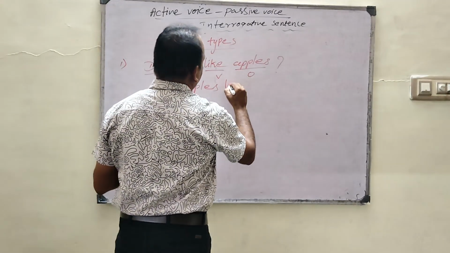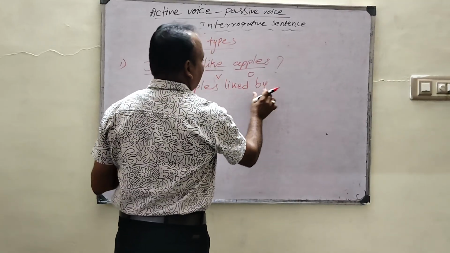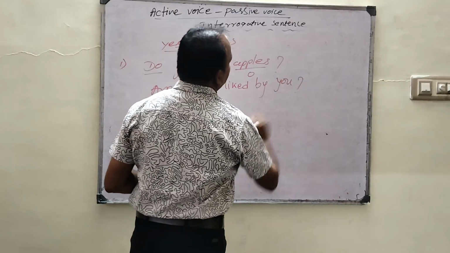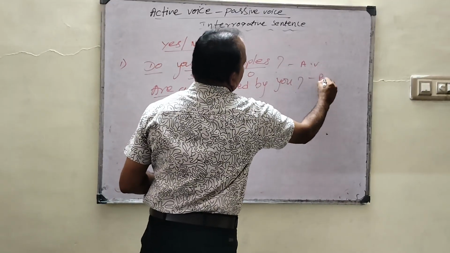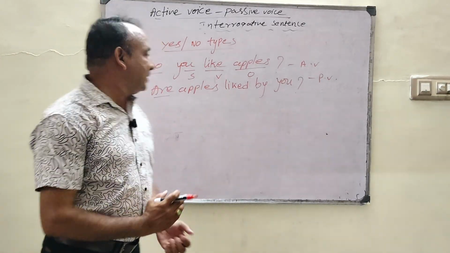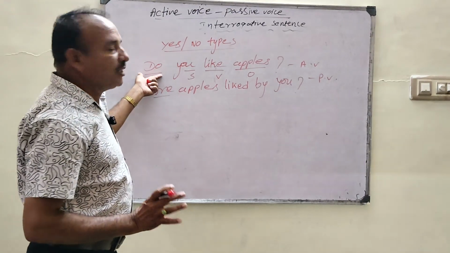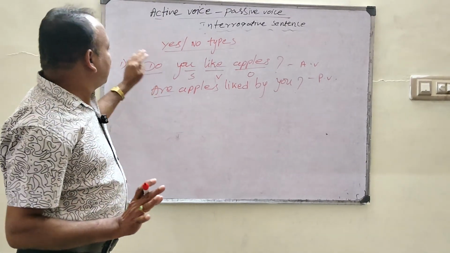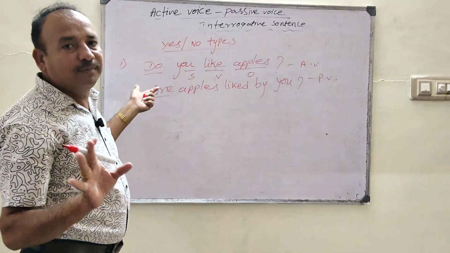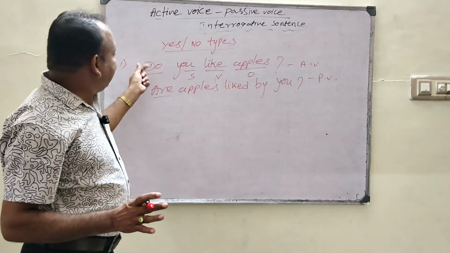Then what is the V3 formula? Like becomes liked. After the verb, by you; you changed as you. There is no change in you. It was in active voice, now it is in passive voice. Once again, what are the changes made by us? The question Do you like apples starts with do. It is a helping verb, and it acted as a helping verb as well as a questioning word.